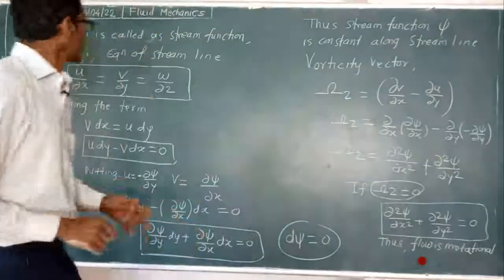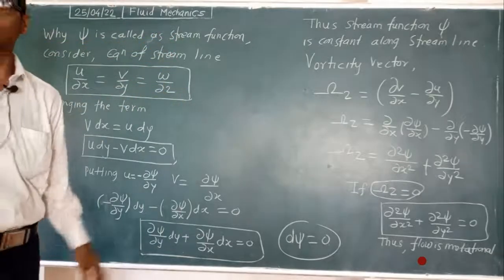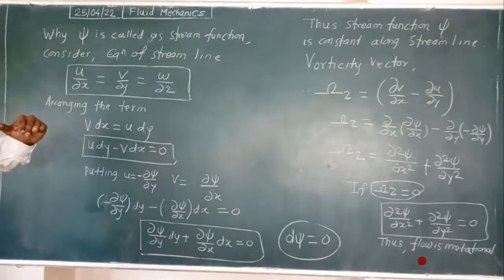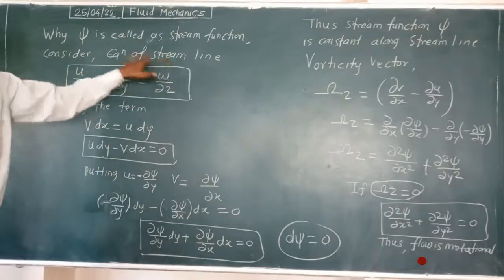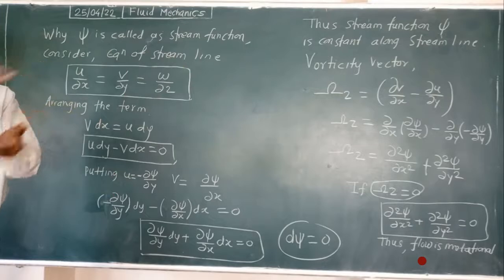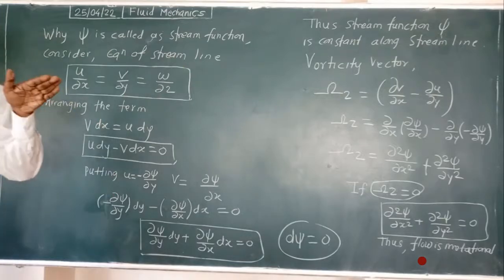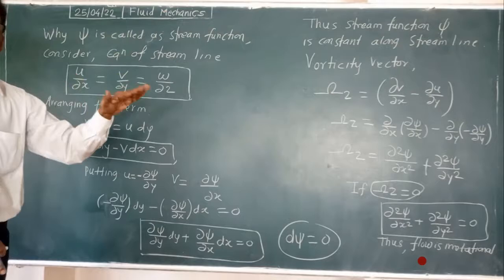That is why psi is called a stream function. Stream function reduces the length of equations for the streamline flow. And streamline flow means the flow in which the velocity at any point gives the direction, by the definition.